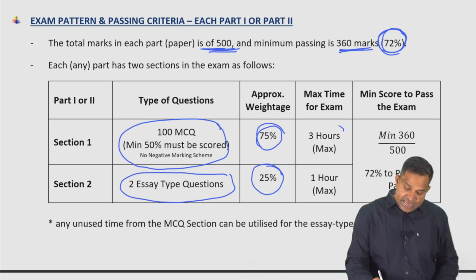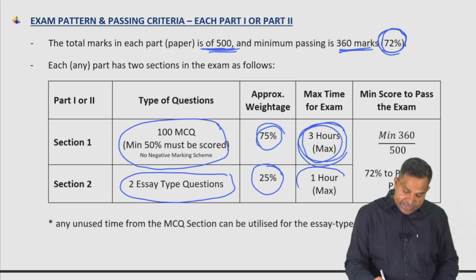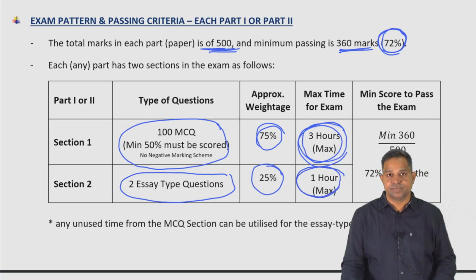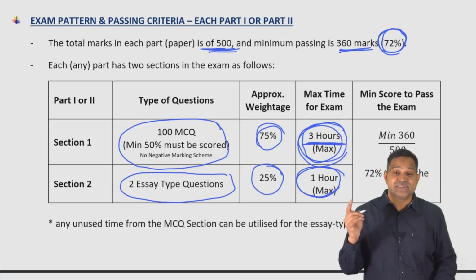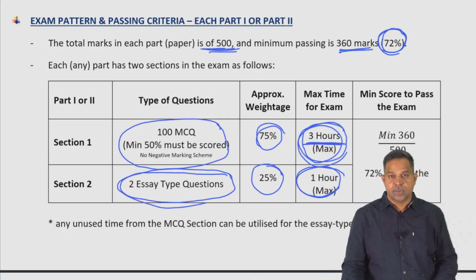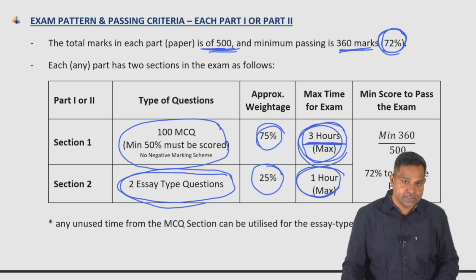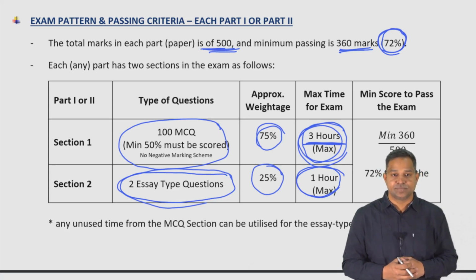You will get 3 hours to finish your MCQ part and 1 hour to write your essay type questions. Now there is a small catch. If you finish your MCQ type questions before 3 hours, you can use that time to write your essay type questions. So the maximum time you can write the MCQ questions is for 3 hours, but you can use that time into writing the essay type questions.